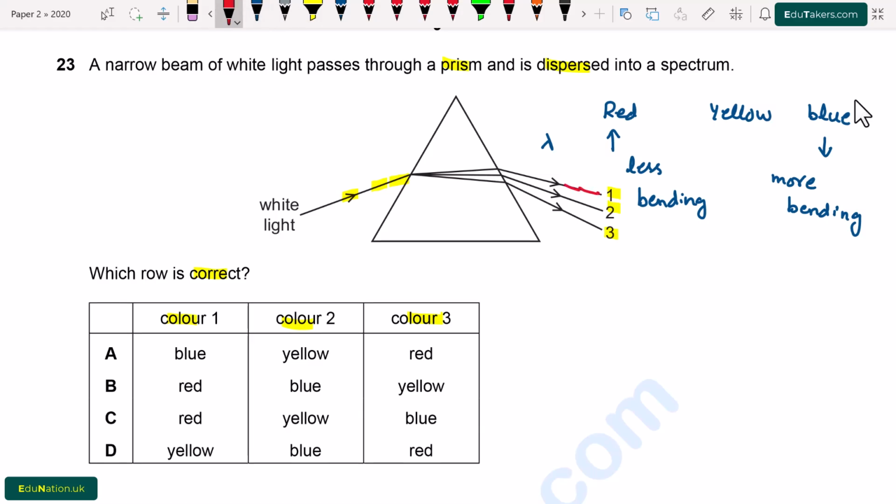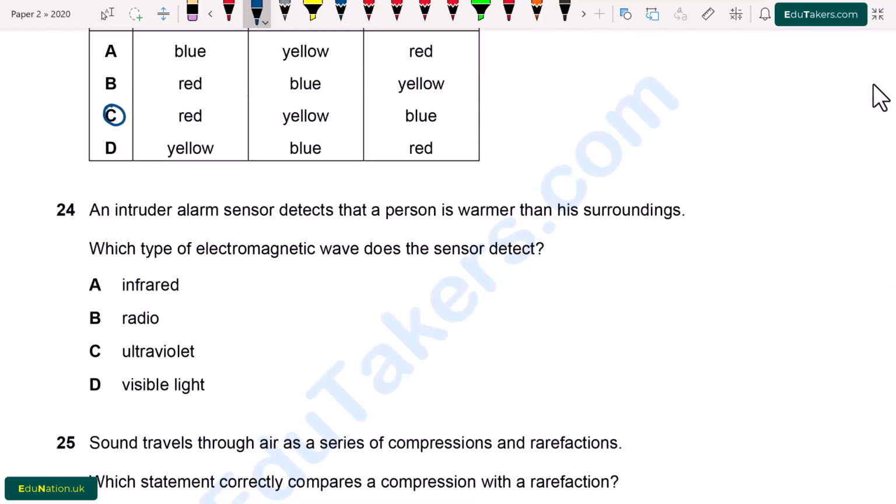So from here, red light is shown by color 1 while the blue light is shown by the color 3. And 2 is basically the yellow light that is between red and blue. So from here, we see the option A, blue, yellow and red. It is incorrect because blue is color 3. B, red, blue and yellow. It is also incorrect because the color 3 is blue. C, red, yellow and blue. So here C option is correct.